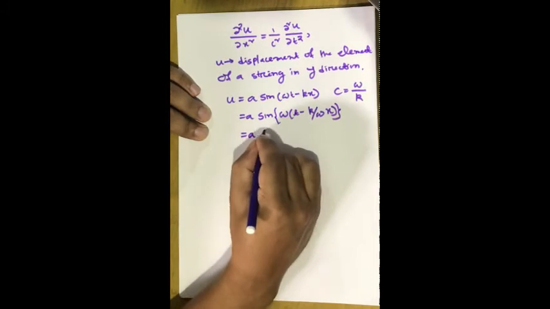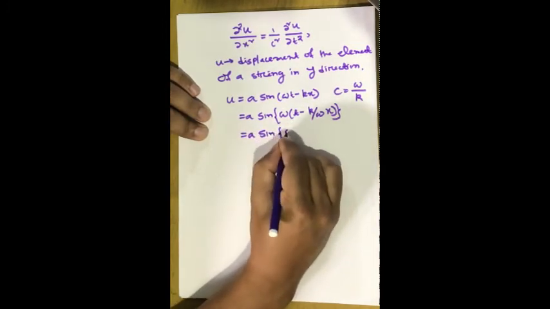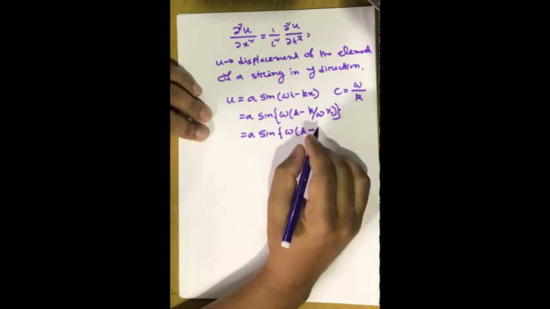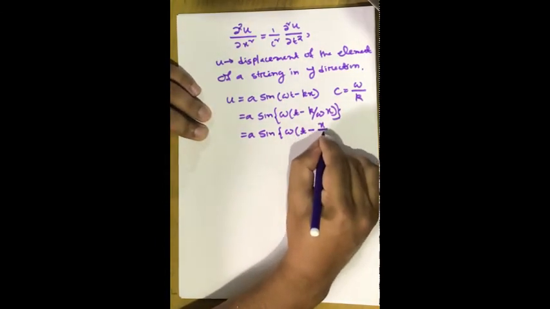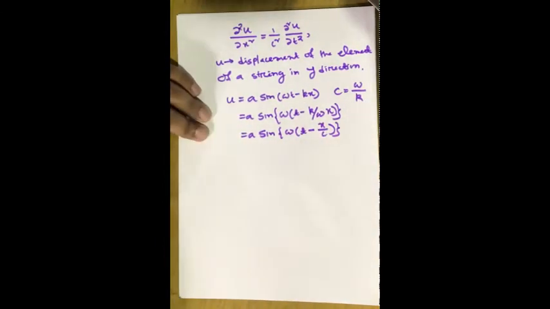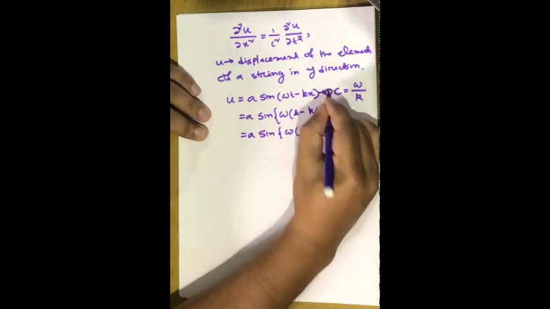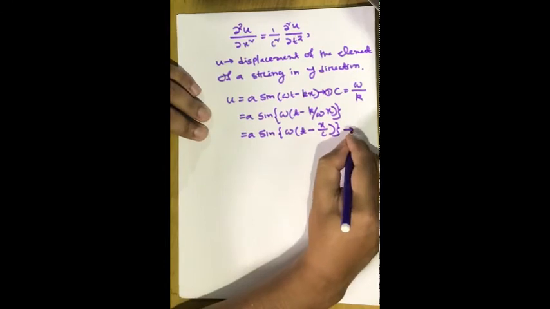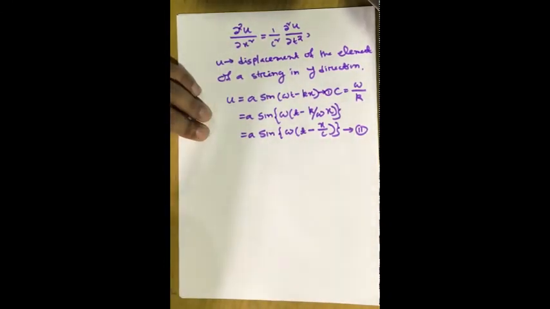Therefore we can write a sine ω(t − x/c). So this is one of the many ways to write the wave solution.